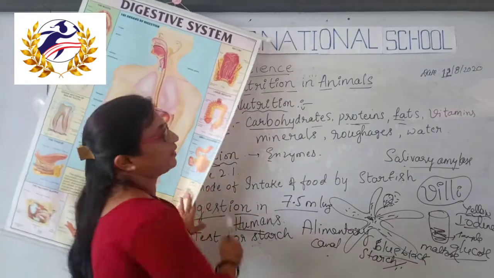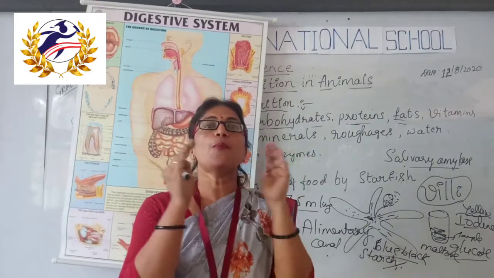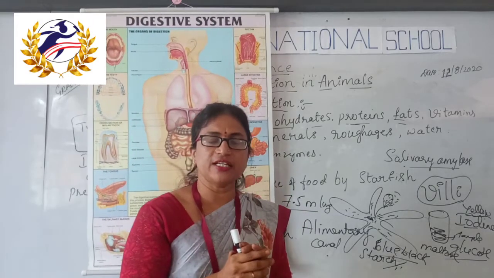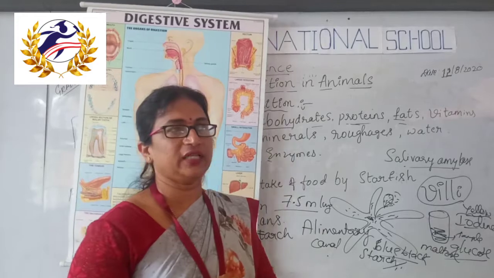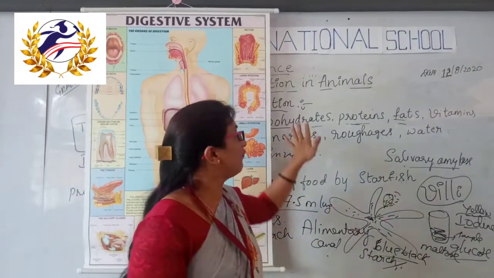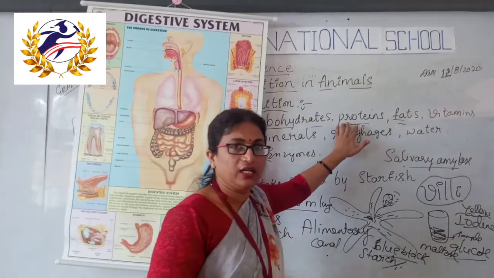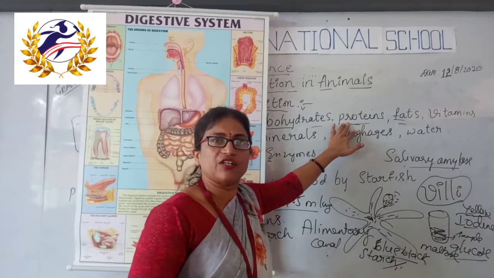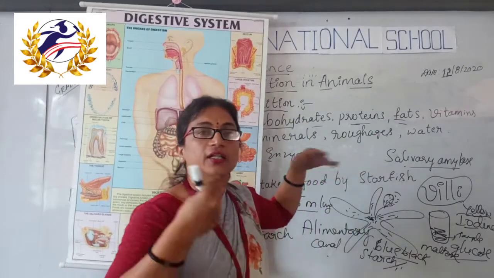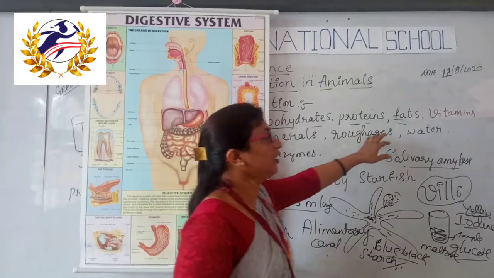So what is digestion? The process of conversion of complex food into simpler food, complex substances into simple substances. For example, the carbohydrate we take in, after digestion in our body, is converted into simpler glucose units. In the same way, proteins we take as food are converted after digestion into very small amino acids. Fats are converted into fatty acids and glycerol.